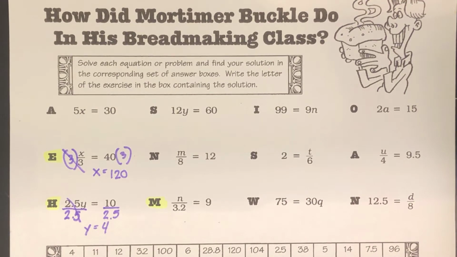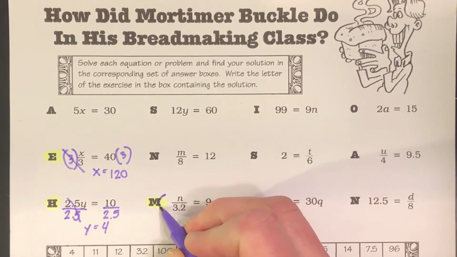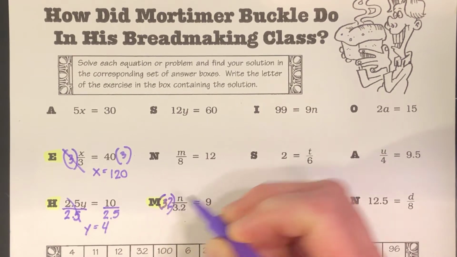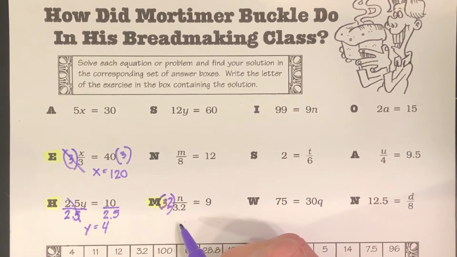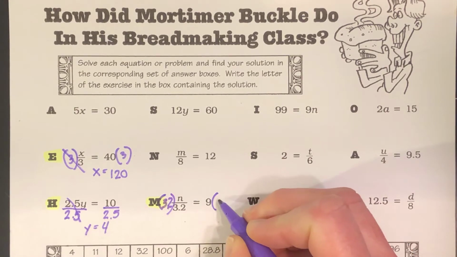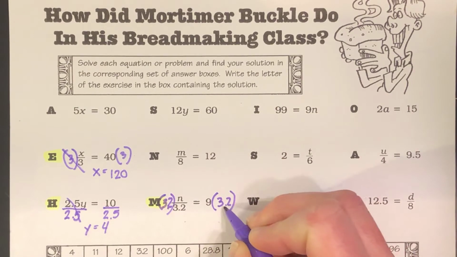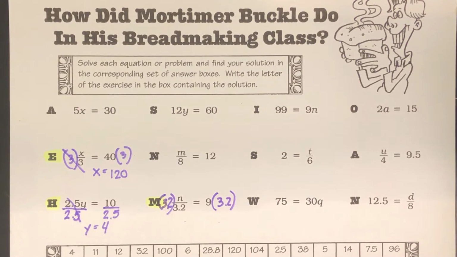Now let's look at m. To get the n by itself, we need to get rid of the divided by 3.2. In order to do that, we'll multiply that whole term by 3.2. So basically you have 3.2 times n divided by 3.2. And what we do to one side, we also do to the other. 3.2 cancels out there. We're left with n